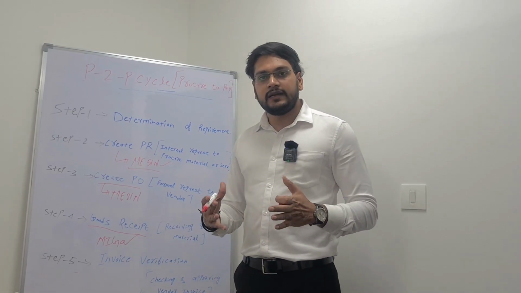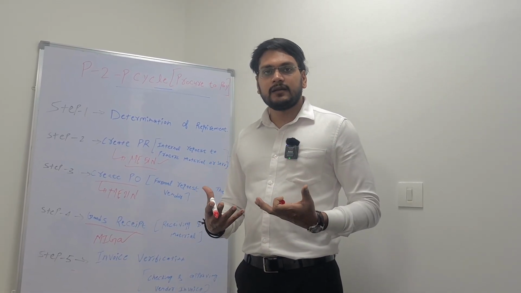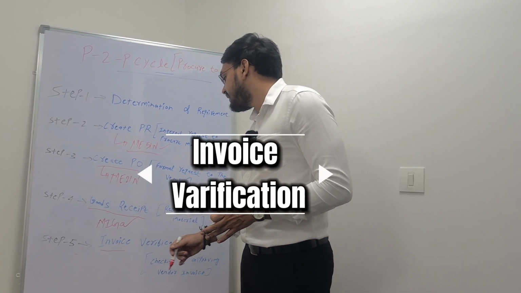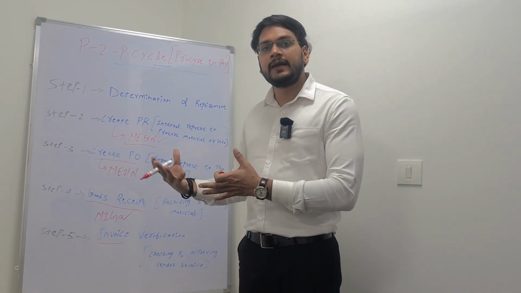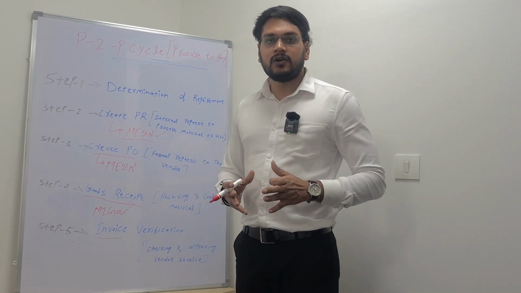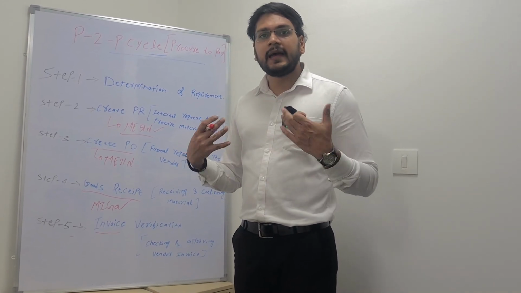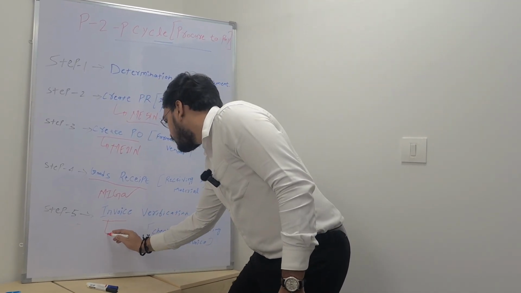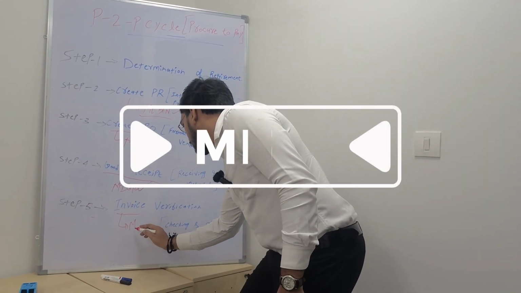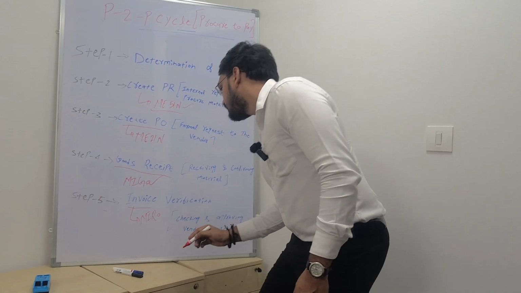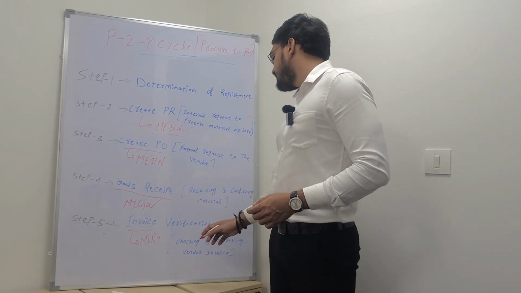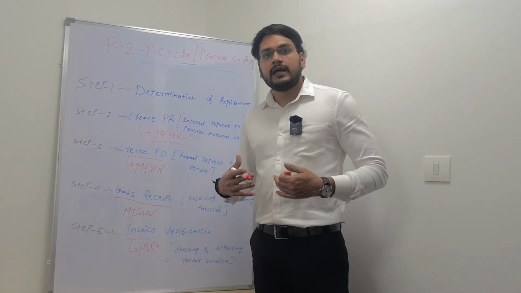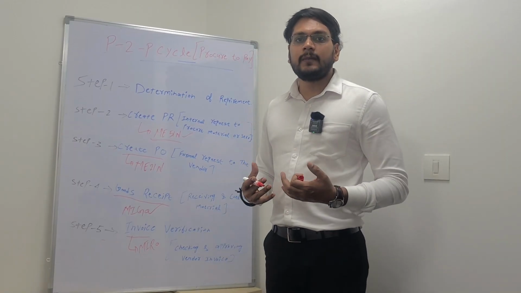And I just told you now, vendor and supplier will send that bill or invoice. So we are also going to do an invoice verification in our SAP system, like whatever bill or invoice he has sent, is that correct or not? Is the amount and quantity matching with our purchase order or not? So we are going to do that in invoice verification. And for that, the T code is MIRO. So this is the T code to do an invoice verification, and we are doing checking and approving the vendor invoice. And after that, our accounting department used to make a payment to that vendor.